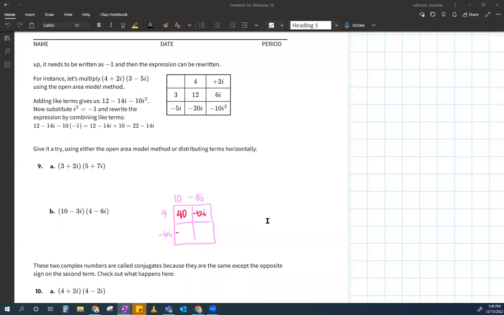And this is, okay, so I do this one thing at a time because my brain is right in the beginning. Negative times negative is positive. 6 times 3 is 18. And then i squared, right? But 18i squared is just equal to, anybody know?